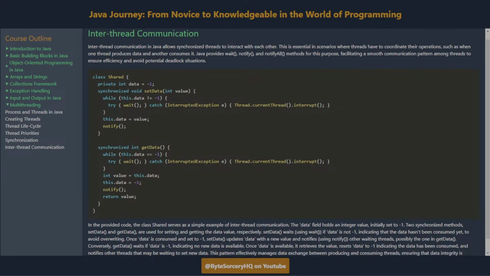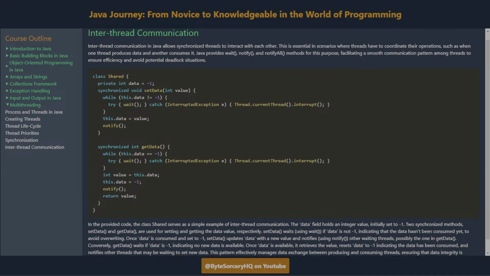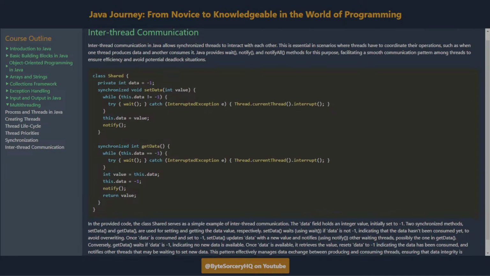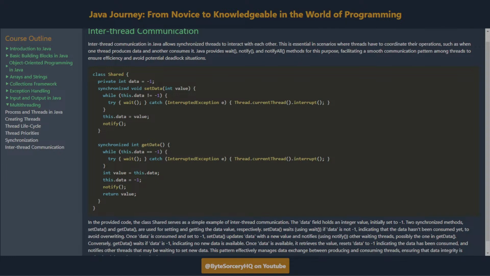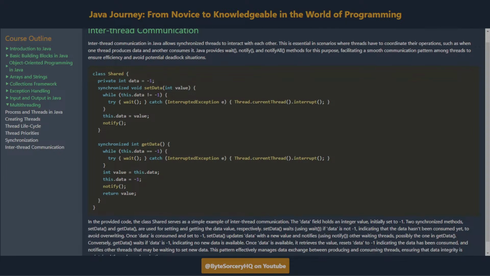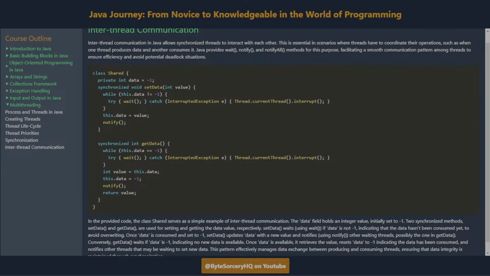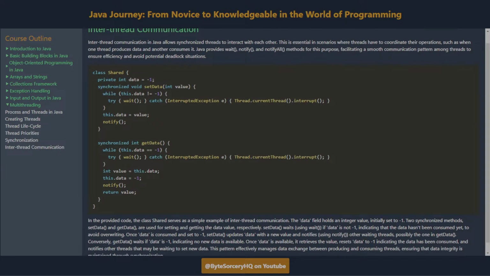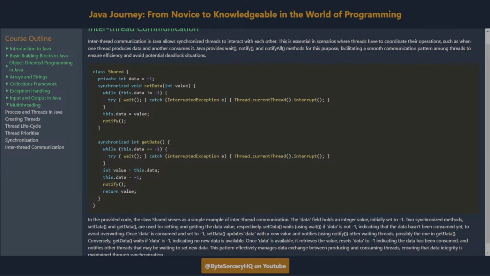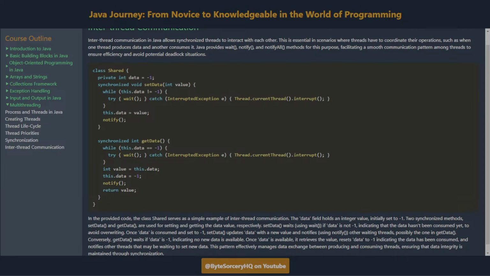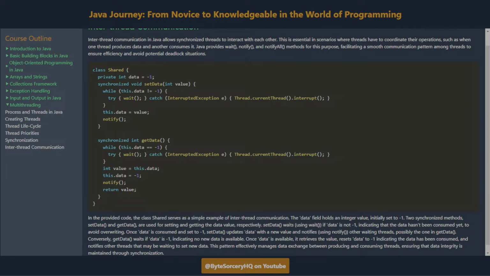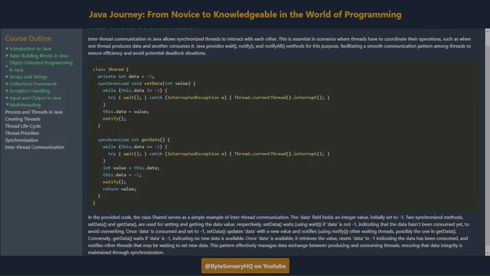In the provided code, the class Shared serves as a simple example of inter-thread communication. The data field holds an integer value, initially set to -1. Two synchronized methods, setData and getData, are used for setting and getting the data value, respectively. setData waits using wait if data is not -1, indicating that the data hasn't been consumed yet, to avoid overwriting. Once data is consumed and set to -1, setData updates data with a new value and notifies, using notify, other waiting threads, possibly the one in getData.